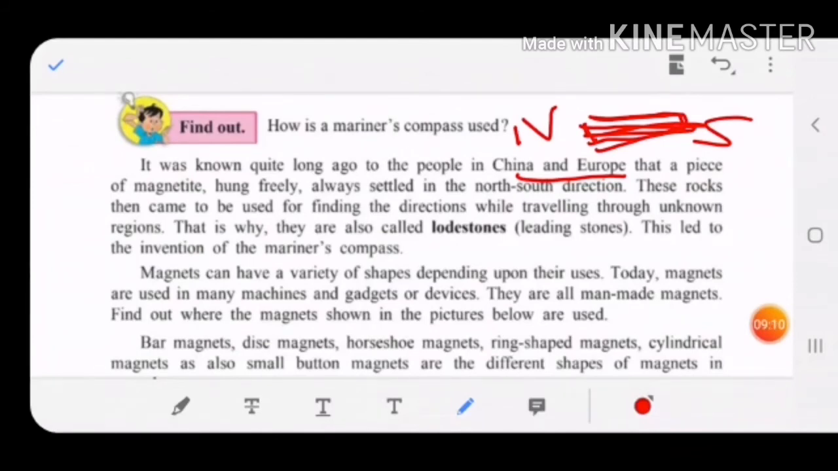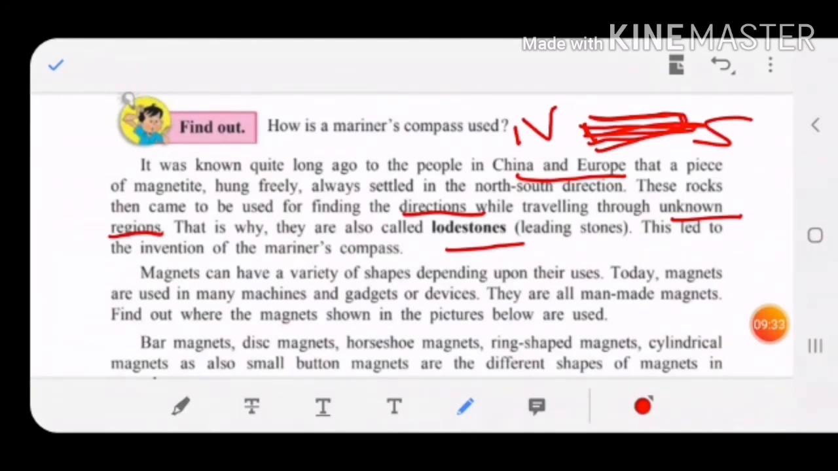These rocks then came to be used for finding directions, because they were showing the directions. So while traveling to unknown regions, these people in China and Europe were using them. That is why they are also known as lodestones. This led to the invention of the mariner's compass later on.